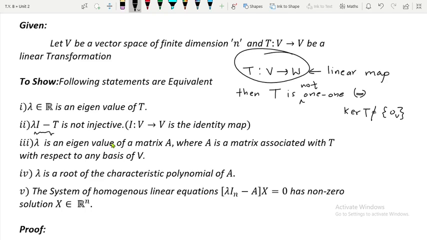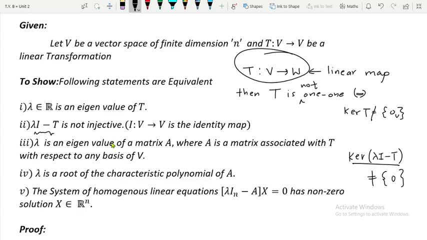So over here, in order to show that this lambda I minus T is not injective, we are going to show that the kernel of lambda I minus T is not equal to the singleton {0}. I mean it is non-zero in the sense it is not trivial, meaning it is going to contain some non-zero vector. In order to show the kernel of lambda I minus T is not equal to 0, we have to show that this kernel contains one non-zero vector. Is that okay? So let us begin that.